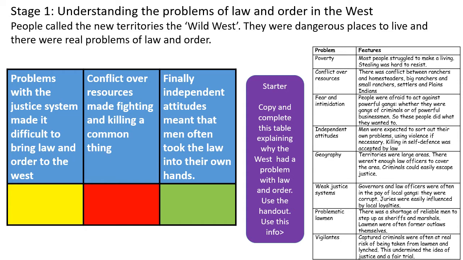So we've got problems with the justice system, which made it difficult to bring law and order to the West. Conflict over resources made fighting and killing a common thing in the Wild West. And finally, independent attitudes meant that men often took the law into their own hands.